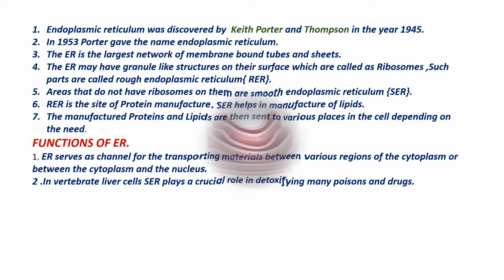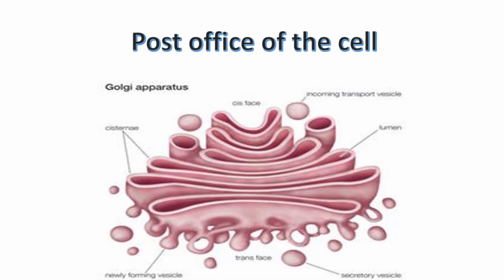Next one is the organelle that is the post office of the cell. This is the Golgi apparatus. There are some other names also: Golgi apparatus, Golgi complex, Golgi bodies, Baker's man and dictyosomes, right?